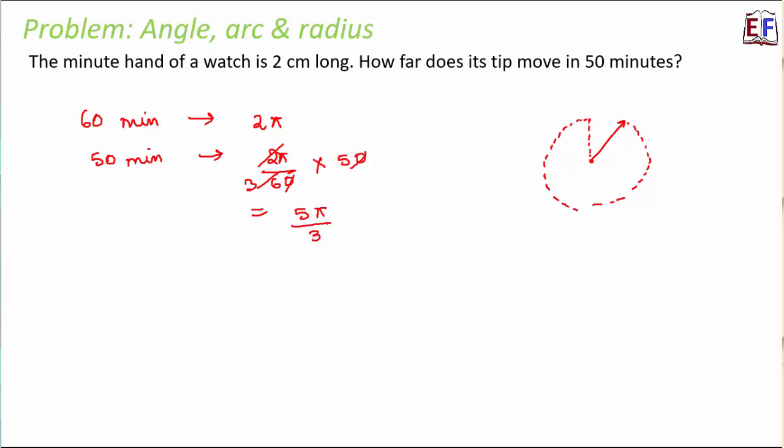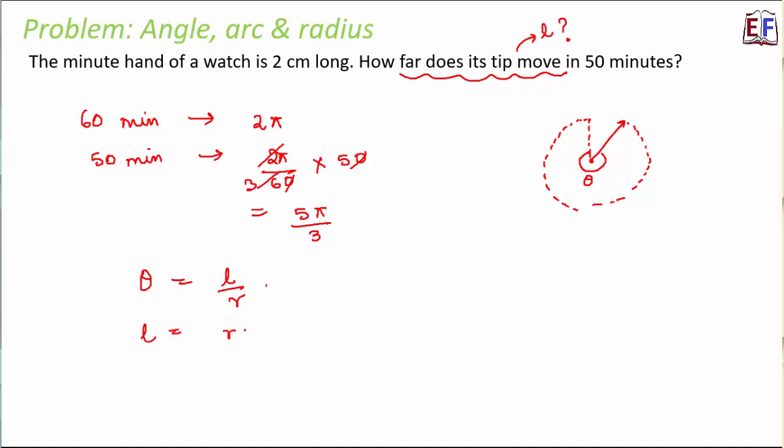Okay. So now let us suppose that we have to find out this particular angle, right? Because in 50 minutes, if we assume that it will cover this much distance, so what is going to be this angle? So we can say that theta, that is the angle subtended at the center, if we call this theta, this will be equal to this entire length of the arc divided by radius. So theta is equal to L by R. Now in the question it says how far does its tip move? So basically the question is asking us to calculate the value of this L, that is length of the arc. That only we have to calculate.